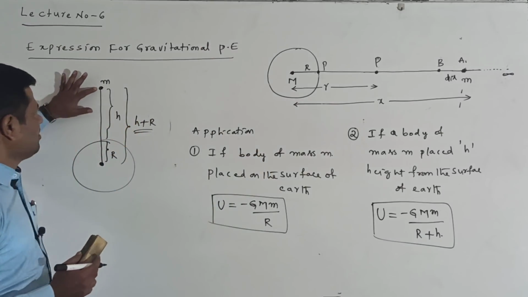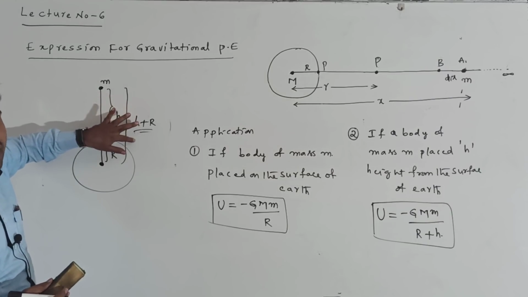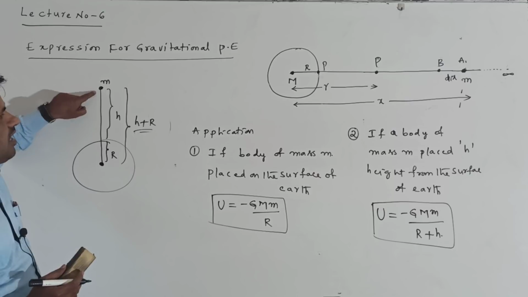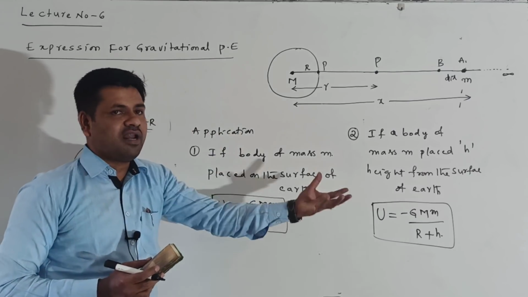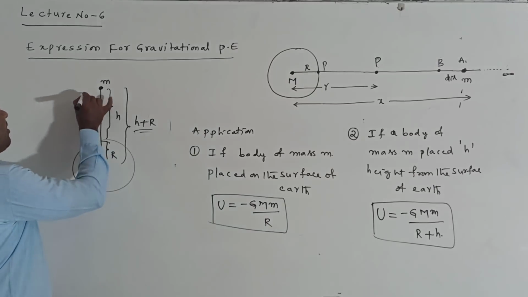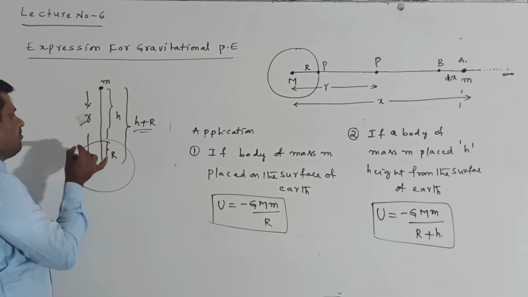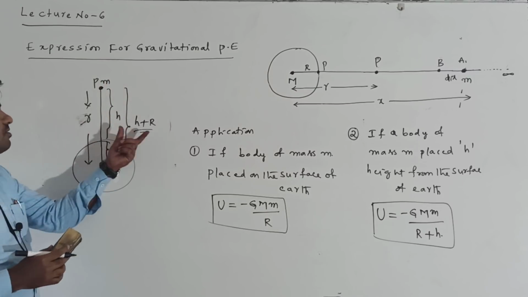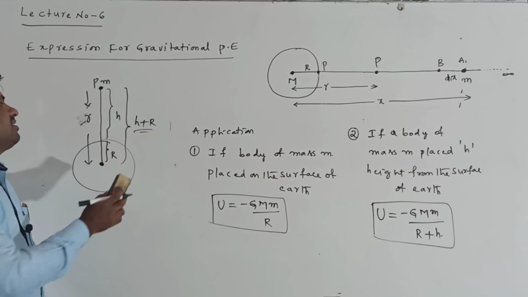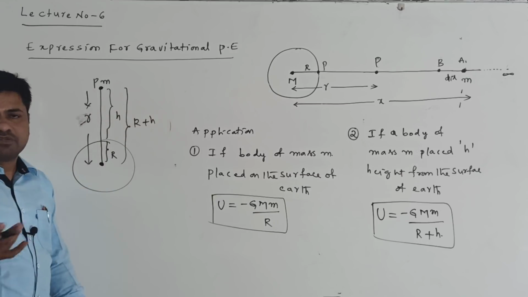The distance from the center to that body, small r of point P, becomes h plus R, which can also be written as R plus h.